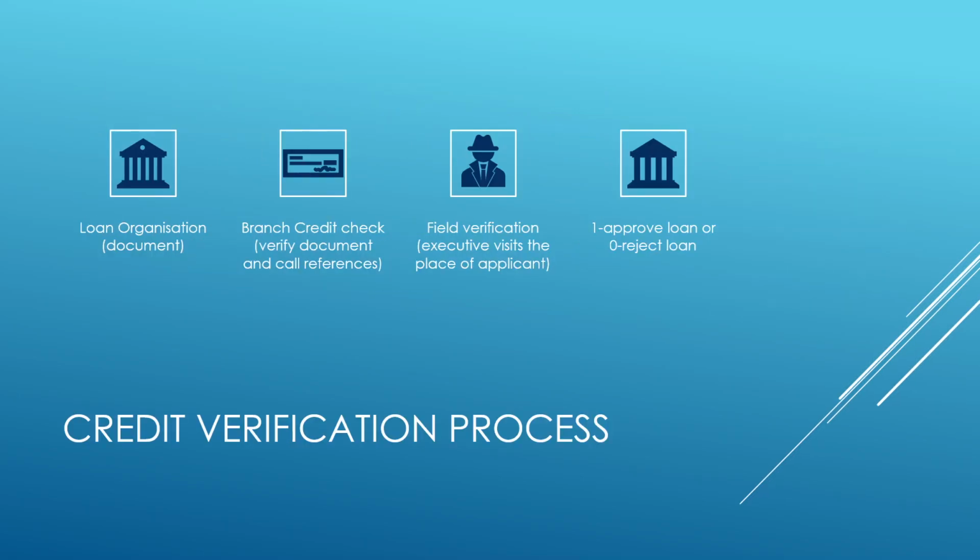What is the process of credit verification? I am making it very simple. First, the applicant has to give an application to a bank. The bank will check the credibility by calling a reference and checking all the documents. More importantly, after that they send a field inspector to check whether all the details filled in the form are correct, whether the earning is real, whether the shop exists, whether the asset for which the loan is provided is there or not. On the basis of it, the approval or rejection decision is taken.